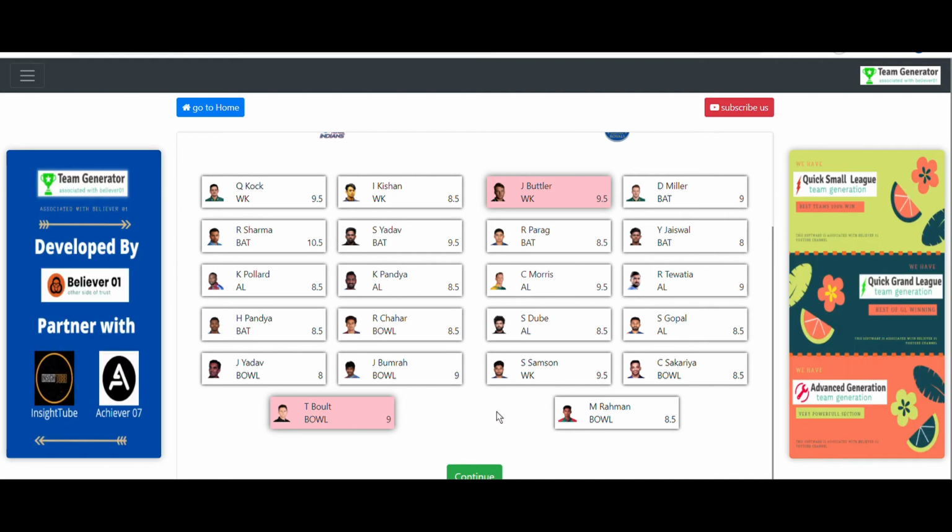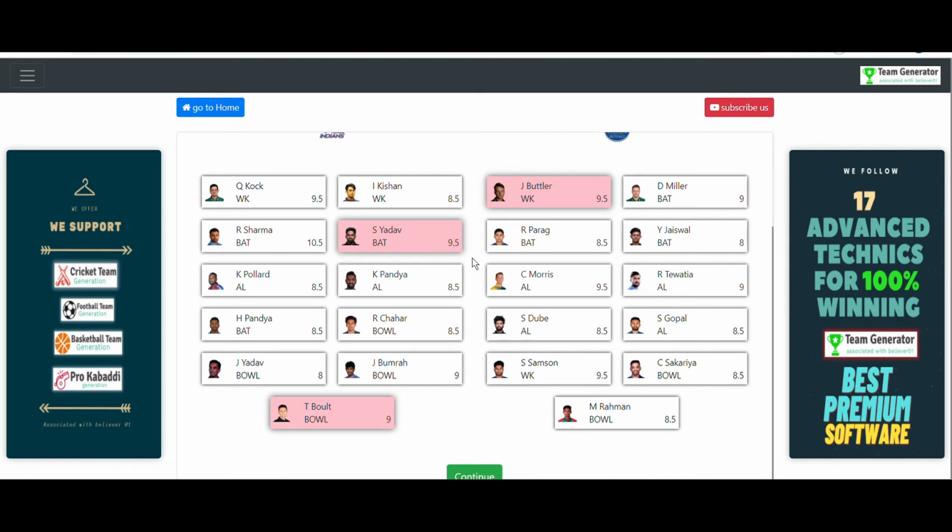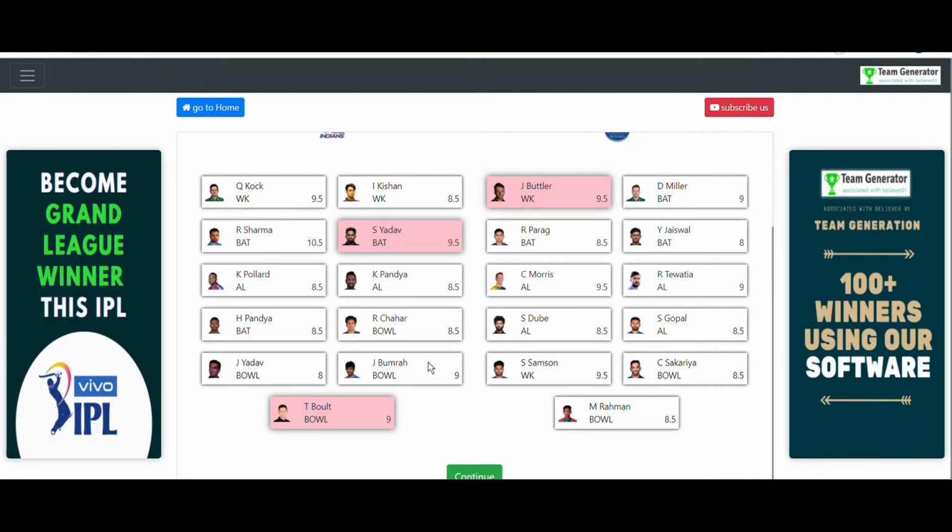And I am also fixing Suryakumar Yadav, because I think he will score at least 40 runs. And if you think Rohit Sharma will also score good runs, you can fix him. And after that, continue.